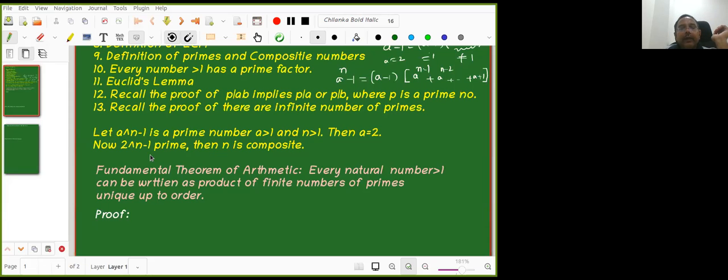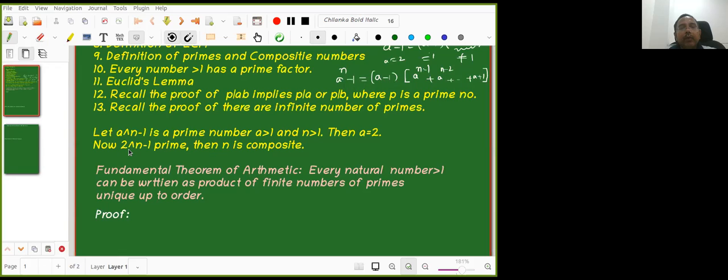Okay, that's fine. Now a power n minus 1 is a prime number, a greater than 1, n greater than 1. Then a has to be 2 only. So Manan gave the proof. He gave that a power n minus 1 is equal to a minus 1 into this. Since a is greater than 1, this part is greater than 1. Now it is a prime number, so one of them has to be 1 in this product. So a minus 1 has to be 1. So a equal to 2. That is the proof.